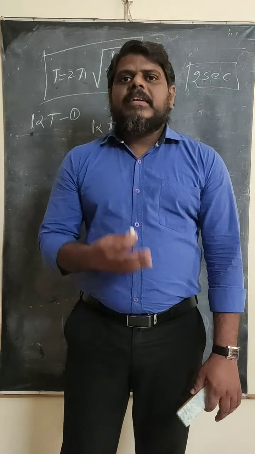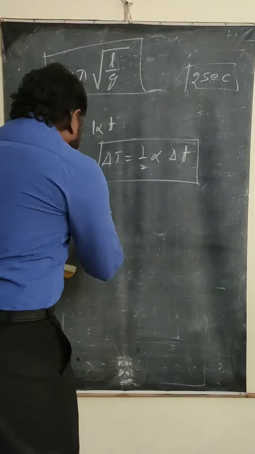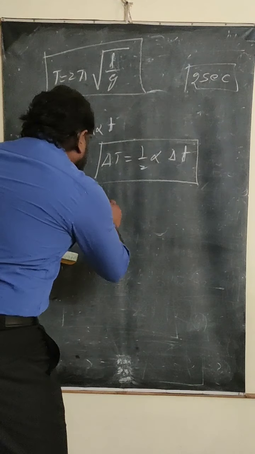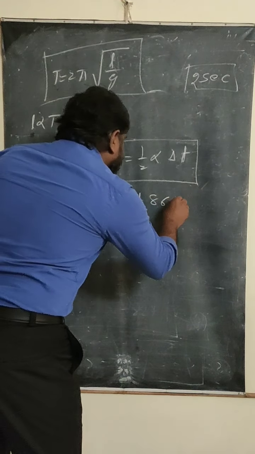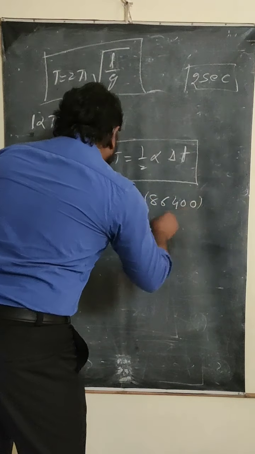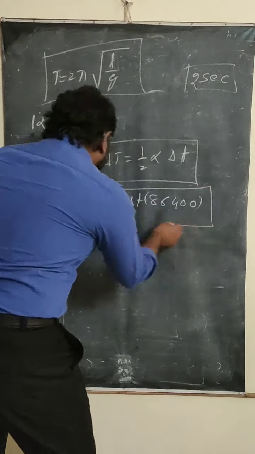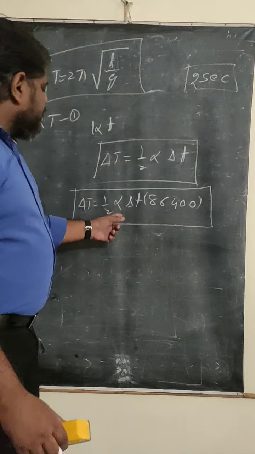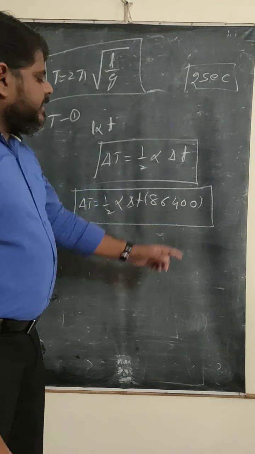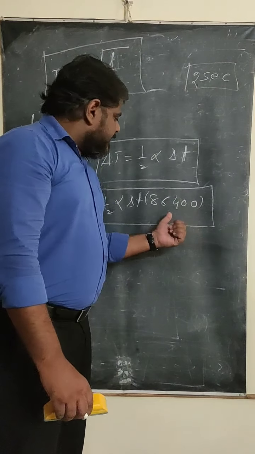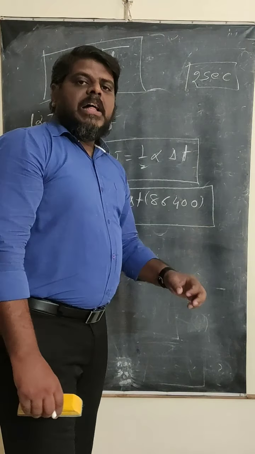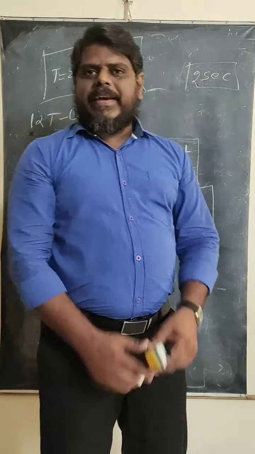If you want to calculate that, then we are going to use the formula delta T is equal to half into alpha into delta T into 86,400. This is the formula we are going to use. Okay, half into alpha into delta T into 86,400. What does this 86,400 represent? This 86,400 represents the total number of seconds in a whole day.